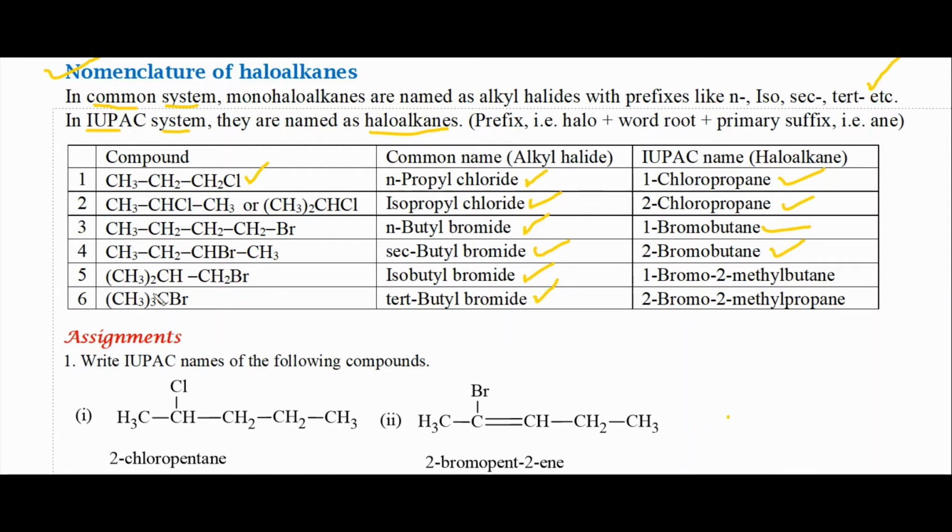The next one, if you write the detailed structure, you can write the IUPAC name as 1-bromo-2-methylbutane. Next one, (CH3)3CBr. When you expand this structure, you can give the IUPAC name 2-bromo-2-methylpropane.